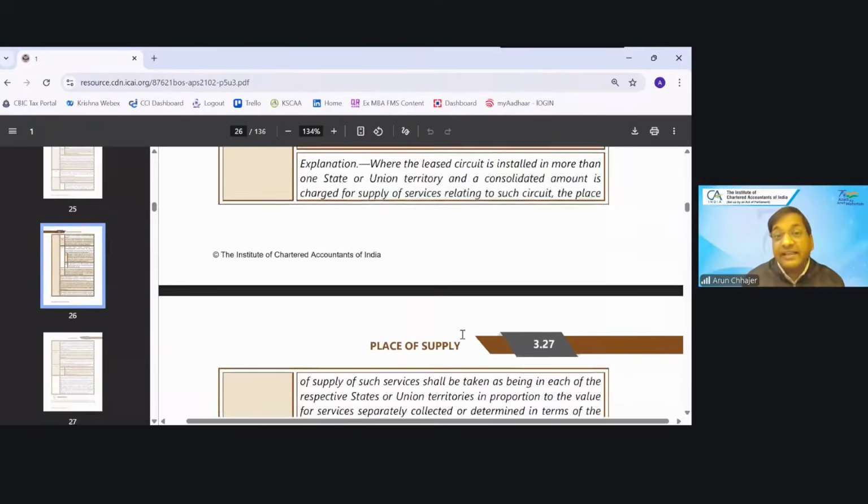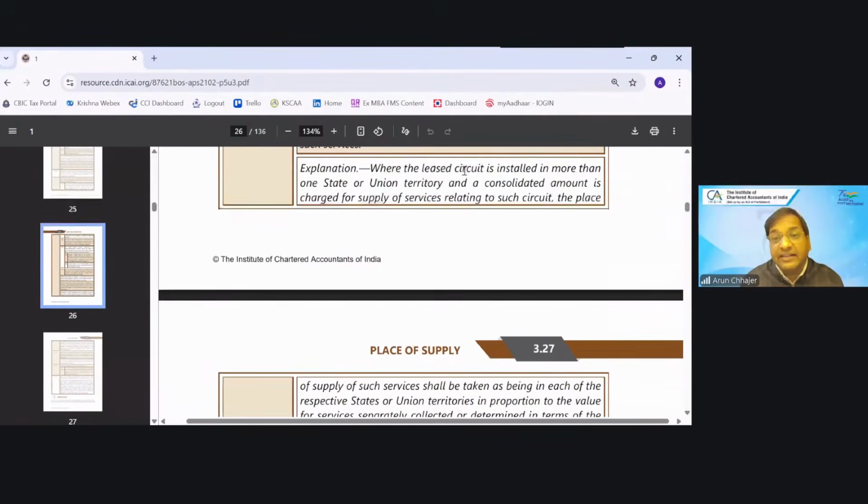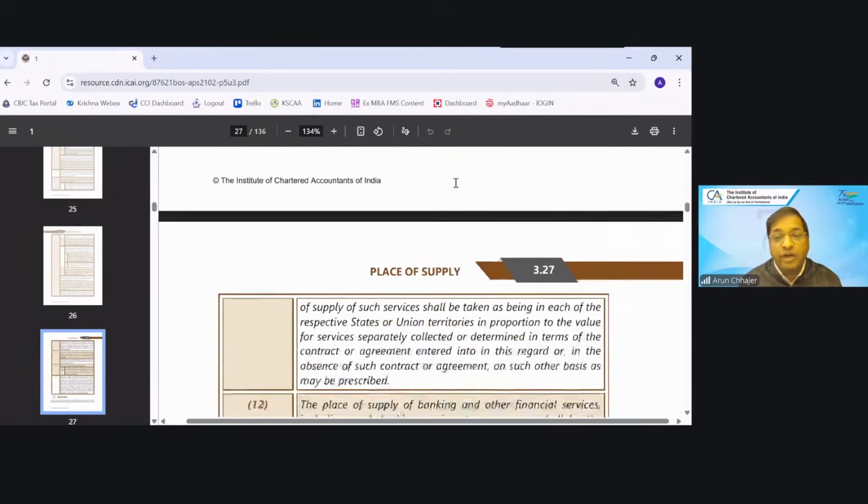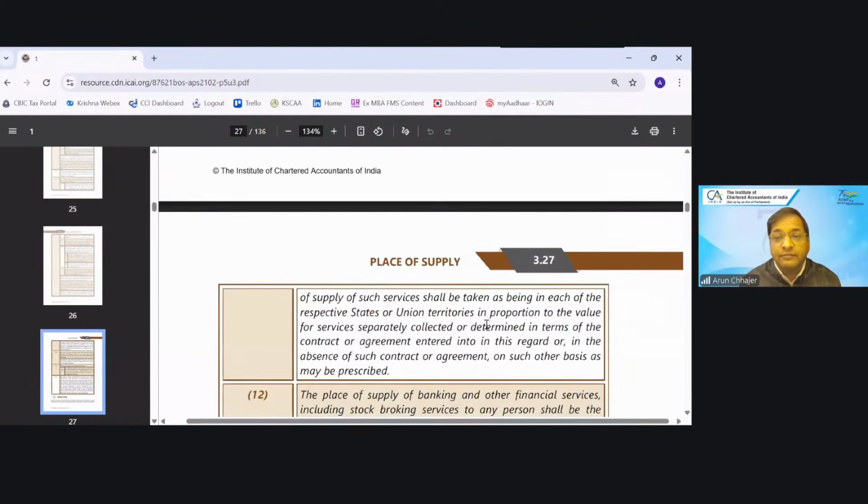Again, here they are saying if a leased circuit is installed in more than one state, you will do the apportionment. Apportionment will always be in terms of the contract if they have specified something, and if they have not specified, in the absence of the contract, then you will refer to rule 3 to rule 9 of IGST for apportionment.